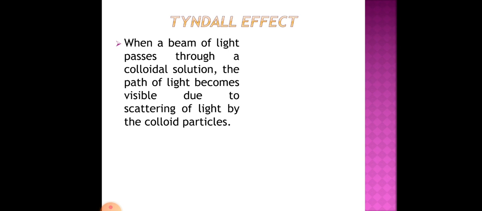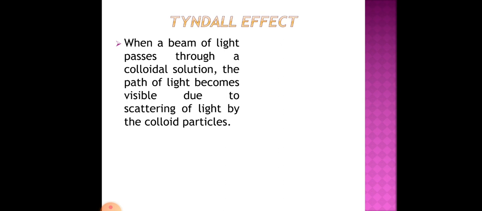Okay, now let us try to understand the first phenomenon that occurs due to scattering of light, that is the Tyndall effect. So when a beam of light passes through a colloidal solution, the path of the light becomes visible due to scattering of light by the colloidal particles.